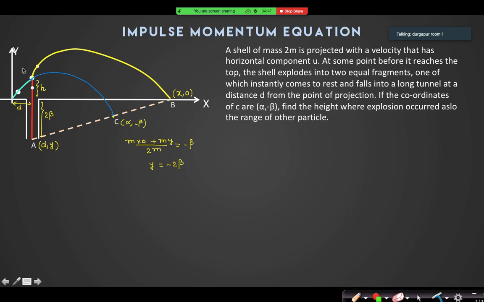This is the point of explosion. So can I write the time of center of mass to come from E to C? Can you tell me what is the time?